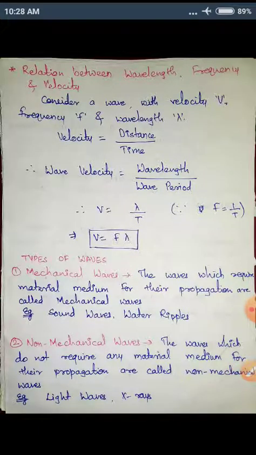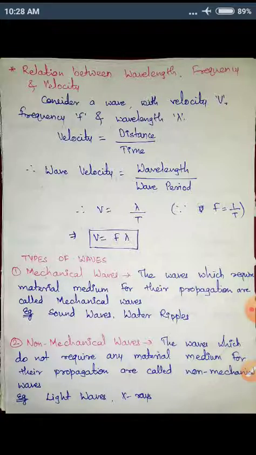In this case, we'll take the velocity as wave velocity and the distance as one wavelength, since one wave is completed. And how much time is required? The wave period. So wavelength divided by wave period is our wave velocity.